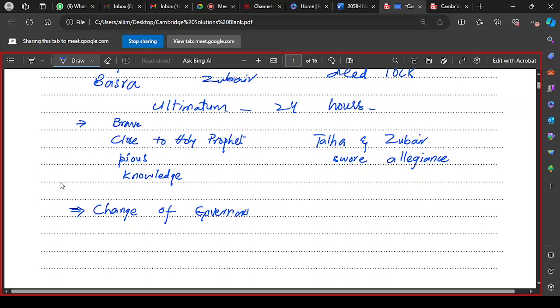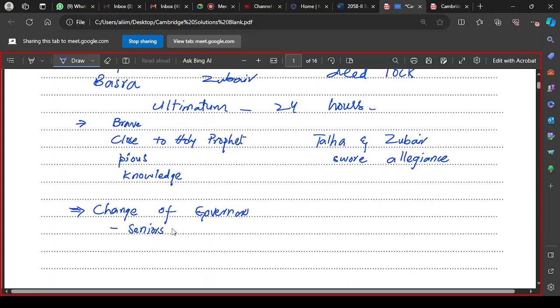He discussed the matter. It was the practice of the rightly guided caliphs that before taking any important decision they consulted the Shura. Ali did the same and took advice from his senior advisors.